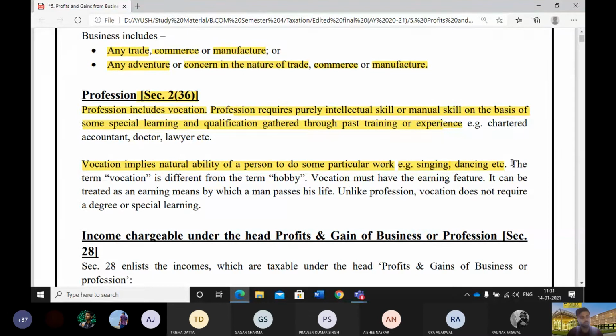For example, many of us, like me, what I mean, like you and me, you people know your own things, I know my own things. Maybe many of us who like singing, while taking a bath, we used to sing in our bathroom, we are bathroom singers. But do you think that this hobby of singing earns something for you in a particular month or every month?